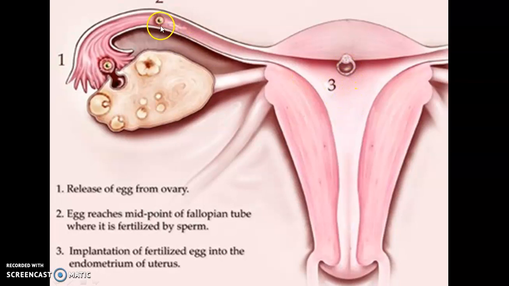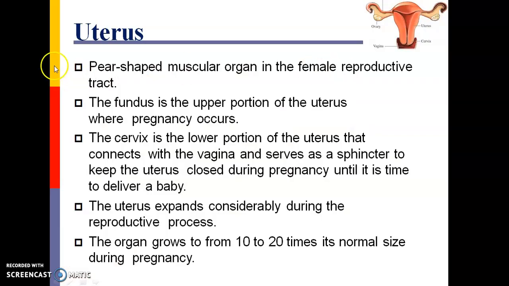The egg will mature. It will be fertilized when the sperm comes and attaches to that egg at the middle of the fallopian tube. Then it is fertilized and moved towards the uterus, and it will be implanted into the endometrium of the uterus.